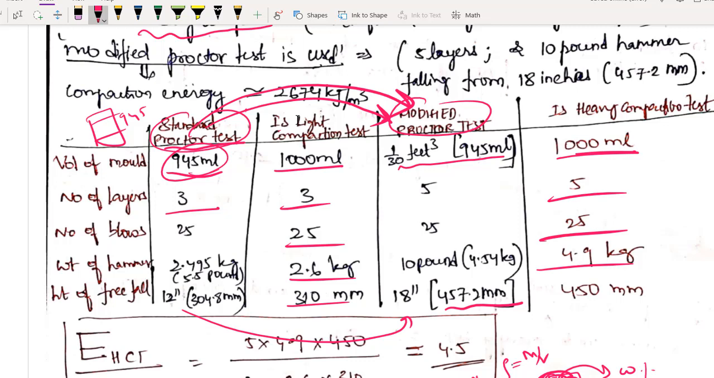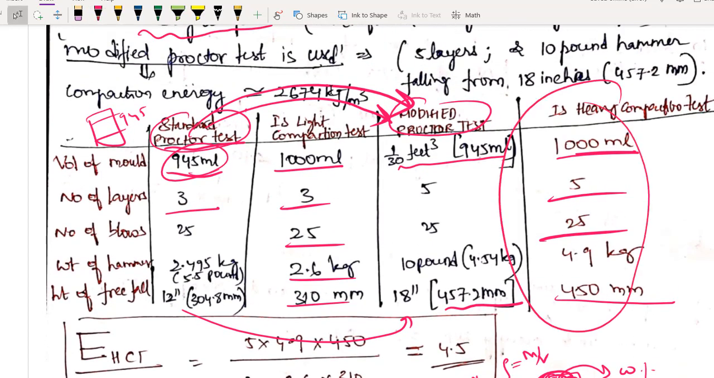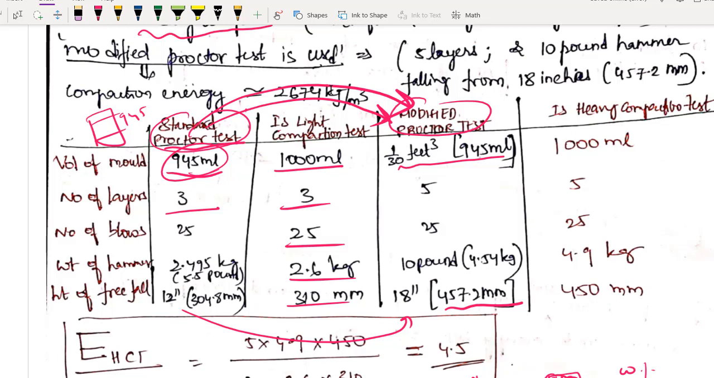Weight of this hammer, instead of 4.54 we are using 4.9, and height of fall will be 450 mm. Okay, everything is clear. So how much more energy are you giving in IS compaction test? Let us try to calculate. So how to calculate energy? Very simple. What is the formula?